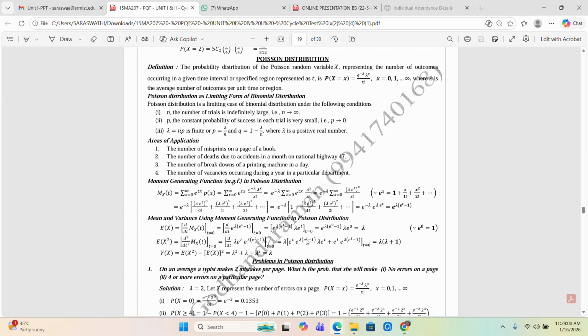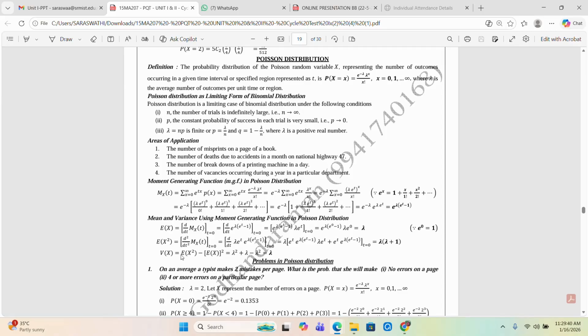Here e power 0 minus 1 equal to 0, so 0 into lambda is 0, and the other e power 0 terms are 1, so the value is lambda. Again substituting t equal to 0, we get lambda plus 1, with the constant lambda outside. So this is lambda square plus lambda, the value of E of x square.